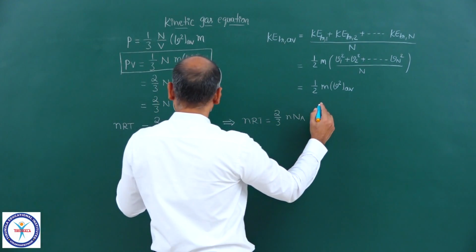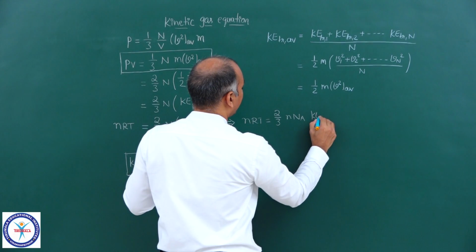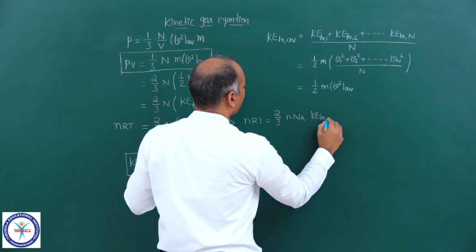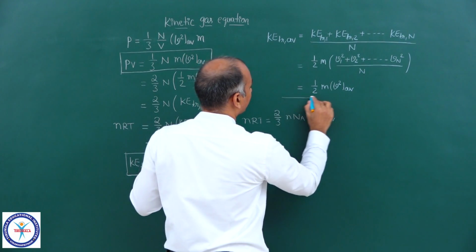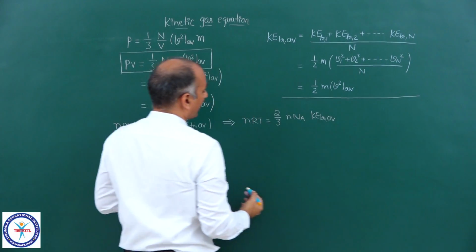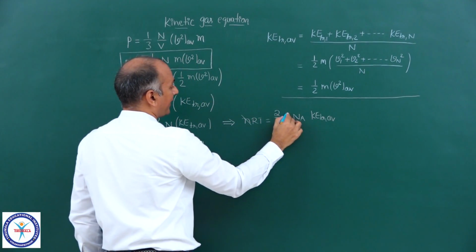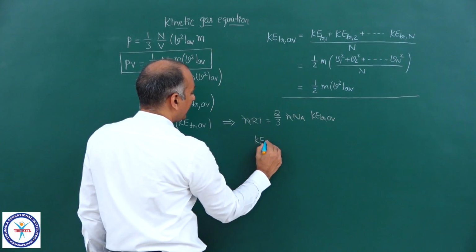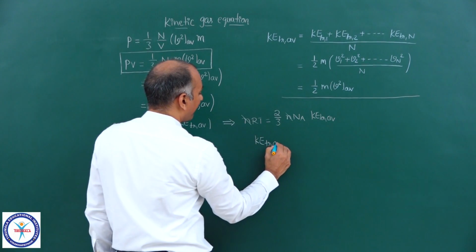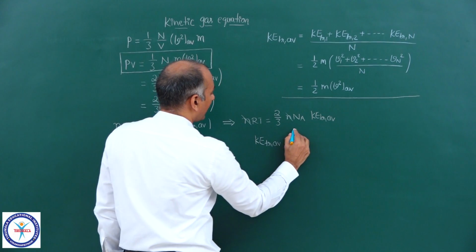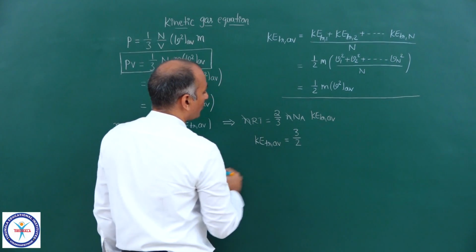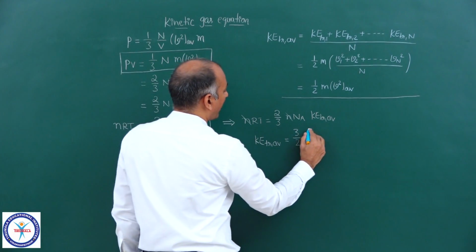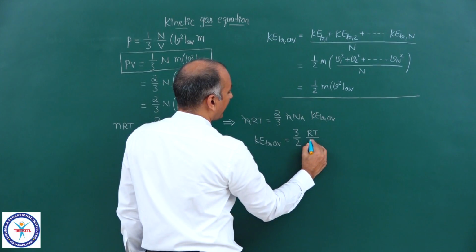Then we can write KE translational average, and n gets cancelled.